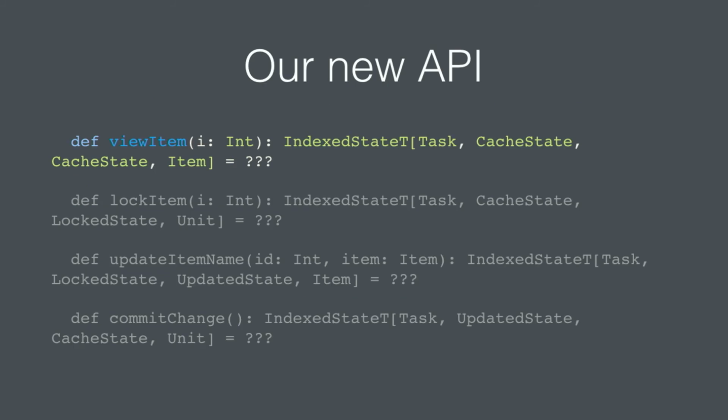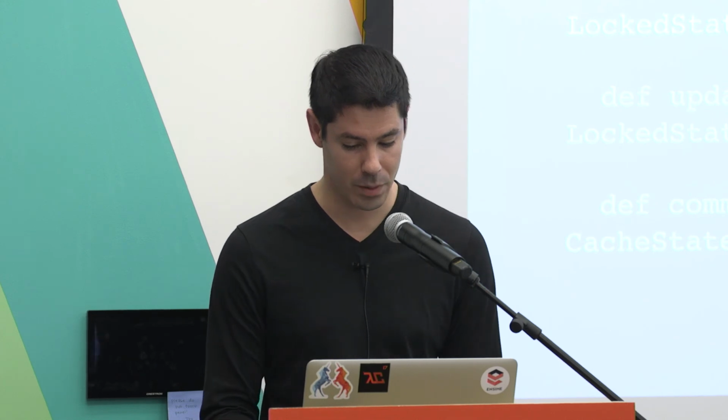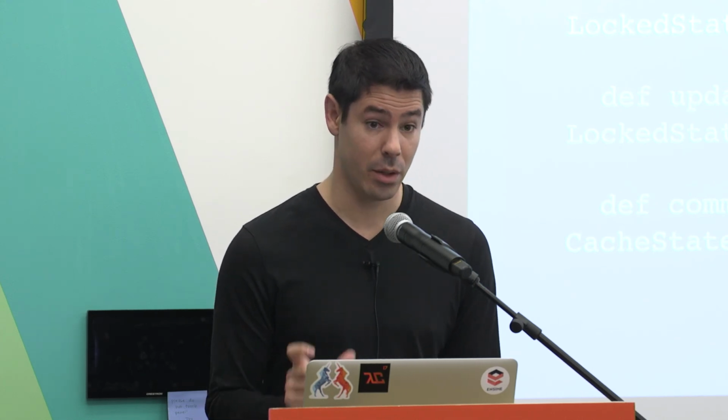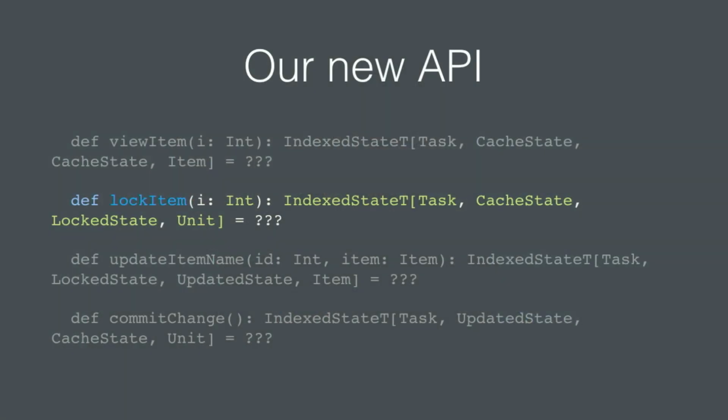So our new API, view is a cache state to a cache state, right? It doesn't change anything. We don't care how many times we view and what we do after that. But a lock item starts with a cache state and returns a locked item state. Update item requires a locked state and gives us an update state. And again, commit takes an updated state and gives us back a cache state.